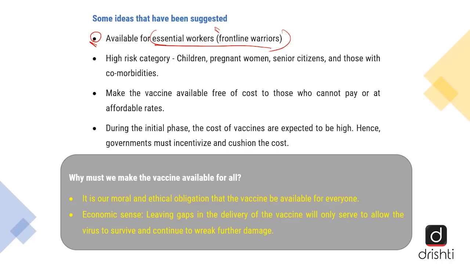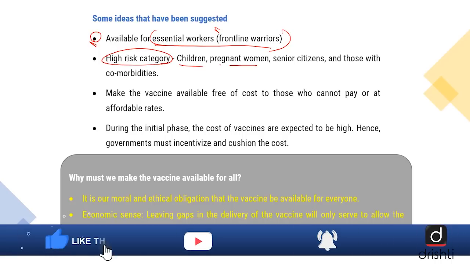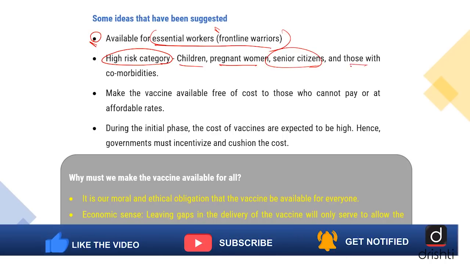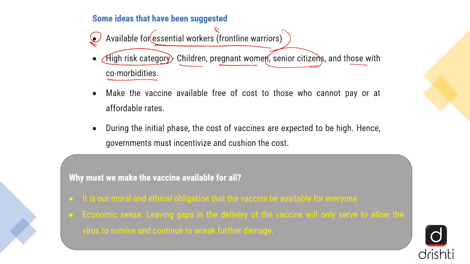And secondly, we should focus on high risk category members such as children, pregnant women, senior citizens, and also those with comorbidities. See, comorbidity means people who already have other issues such as cardiovascular diseases, etc. Because as per research, people with comorbidities, with other diseases, tend to suffer more when they are affected by COVID-19.